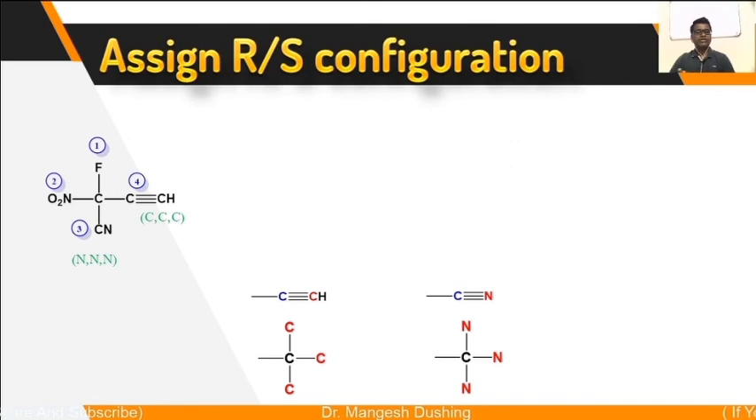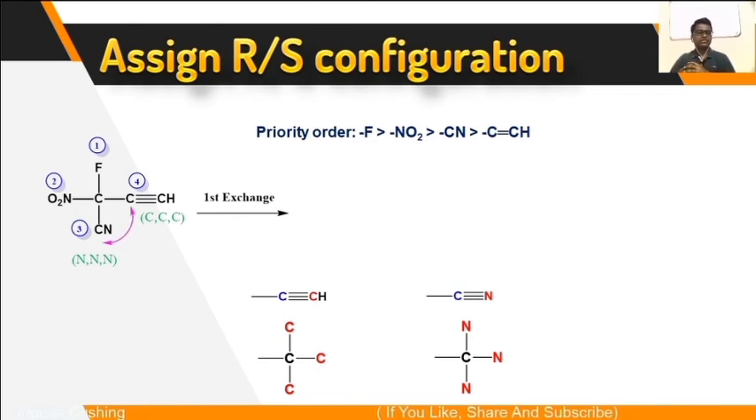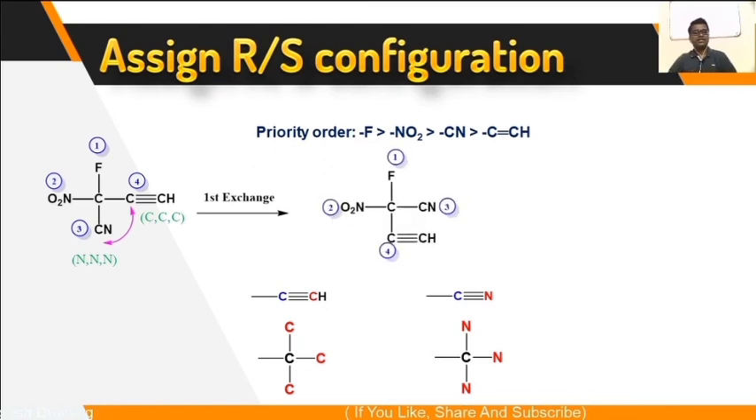Now the fourth priority group is not at the bottom, so you must do the 2 interchanges. First interchange, before that you have to write the priority order. Fluorine is more than nitro is more than cyano is more than acetylenic group. So the first interchange is to make the fourth priority group at the bottom. So exchange between third and fourth. The remaining groups are the same. First and second will be the same. The exchange is between only 3 and 4.